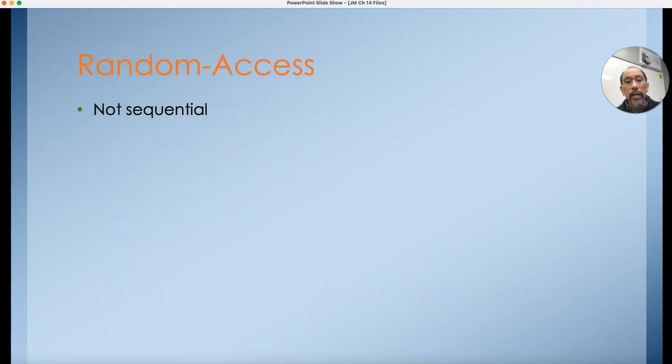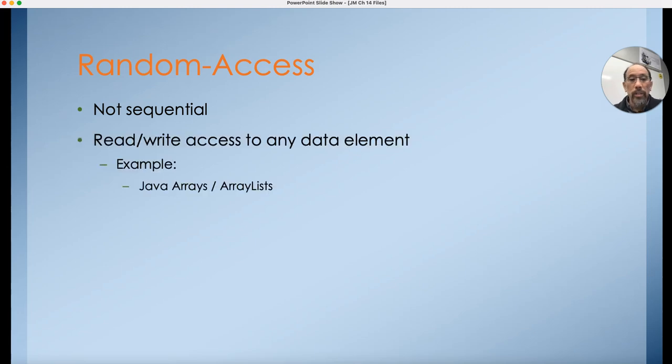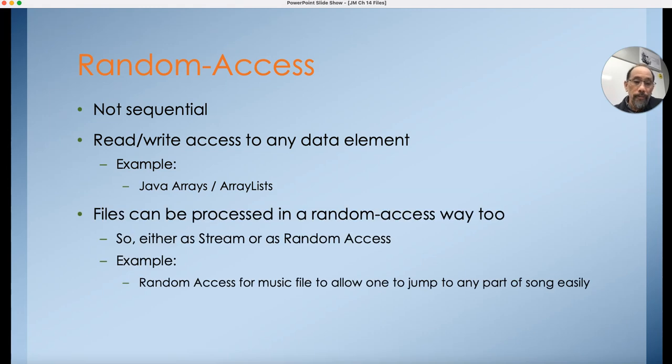On the other hand, we have random access methodology. So in this case, it's not sequential. We are able to read and access any data within the file wherever it might be. And we've already seen random access in Java itself. Array lists are random access. I can get to any element very quickly. I don't have to start from 0, then go to 1, then go to 2. So any file can also be processed in a random access way.